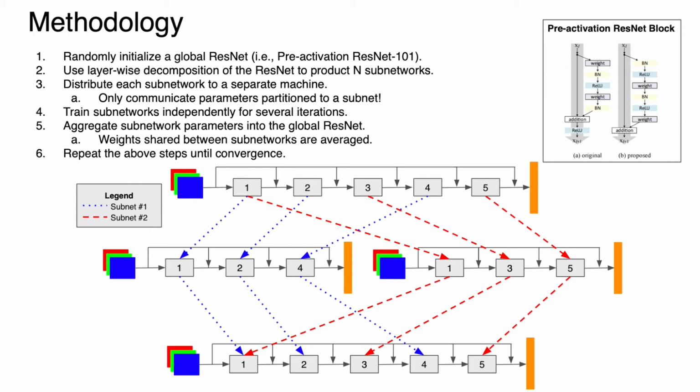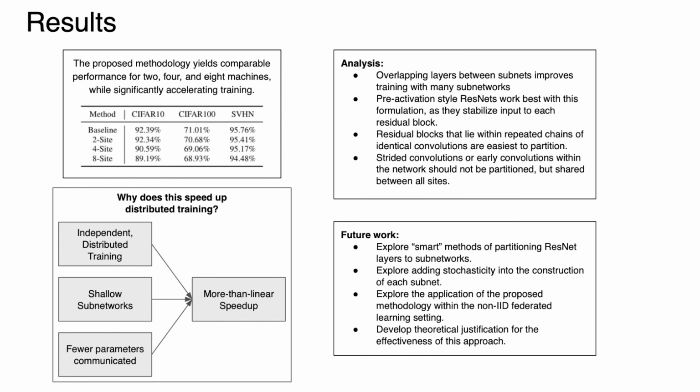The process of partitioning layers to different subnetworks can be seen at the bottom figure. We test this distributed training methodology across a variety of image perception datasets and find that even partitioning into 8 subnetworks leads to minimal loss in accuracy while yielding very large speedups in training. This speedup comes from the combination of independent distributed training of subnetworks, the fact that the subnetworks are shallower than the global networks, and the fact that we can communicate fewer of the total parameters.